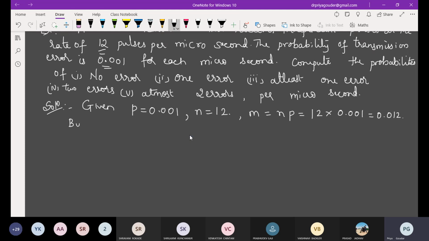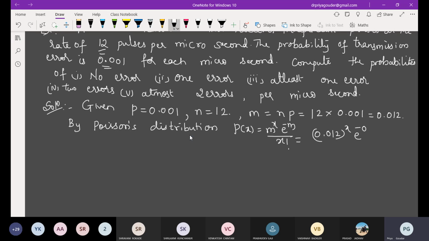Let us apply Poisson's distribution. P of x is given by m raised to x, e raised to minus m, divided by x factorial. Here m is 0.012, so e raised to minus 0.012 divided by x factorial.